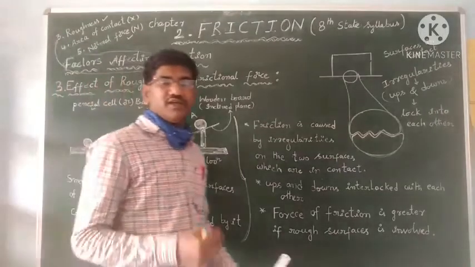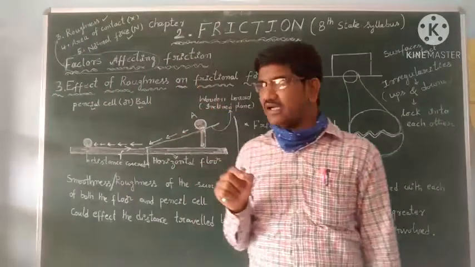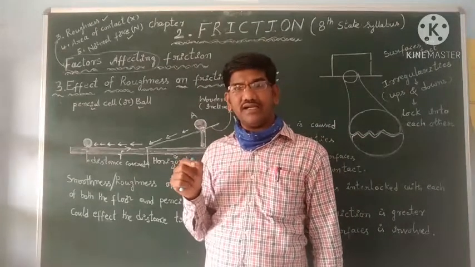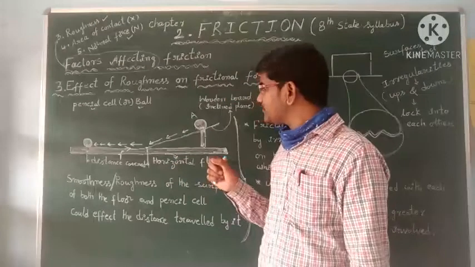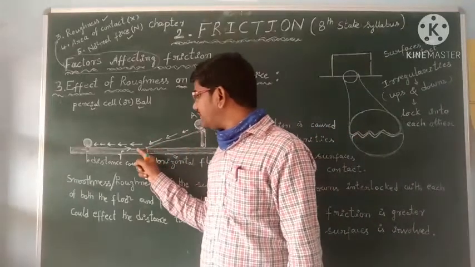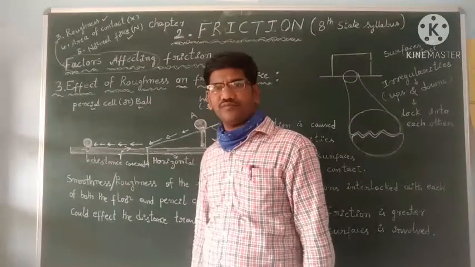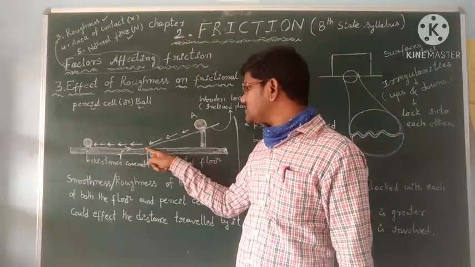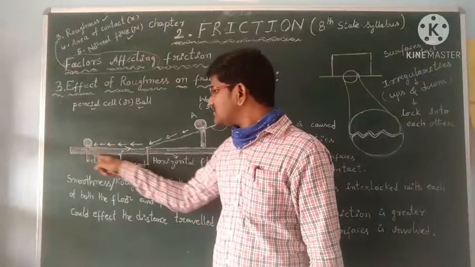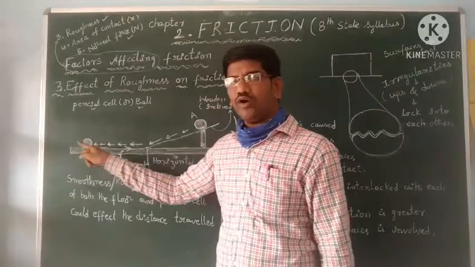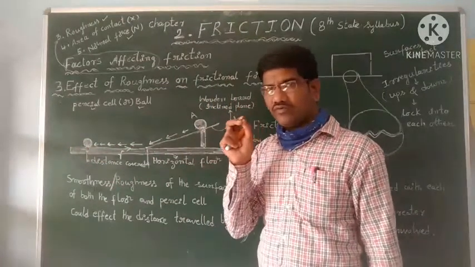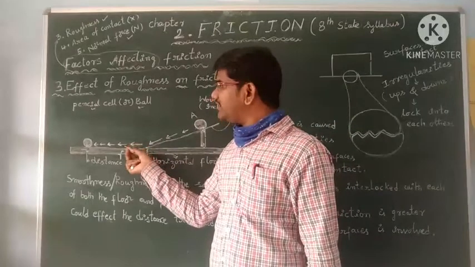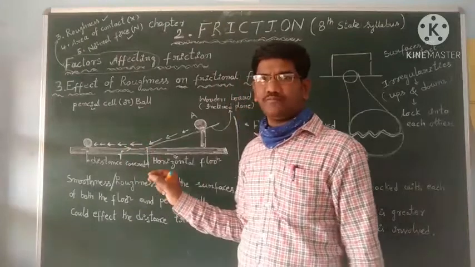Okay students, we get the result: why does it cover different distances when moving on different surfaces? We know that only the frictional force is stopping it when it is rolling from here to here. Only frictional force is stopping, and that friction is different when different surfaces are in contact.